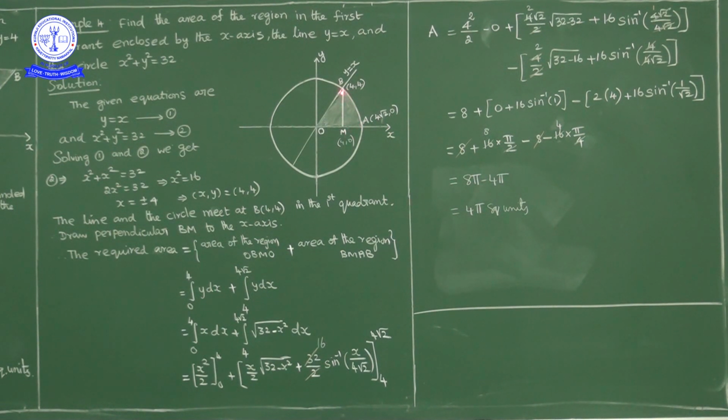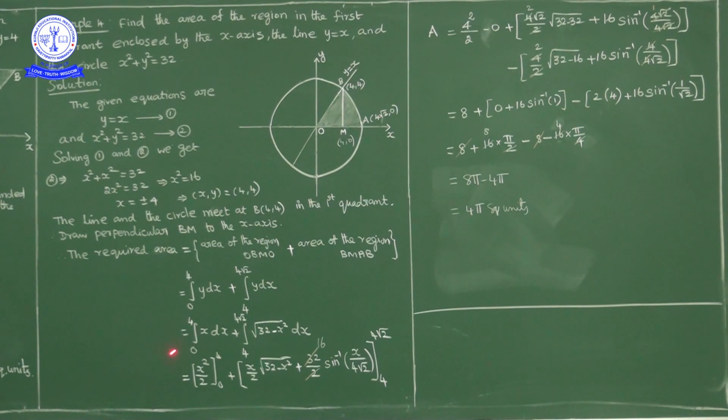This part is nothing but the area under the circle. What is the circle equation? x square plus y square is equal to 32, so y square is 32 minus x square, and y is plus or minus square root of 32 minus x square. Because we are considering the first quadrant, y is equal to square root of 32 minus x square.